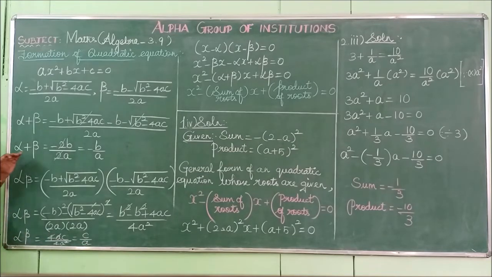So alpha plus beta is minus b by a. Alpha into beta is c by a. This is the sum of the roots. This is the product of the roots.